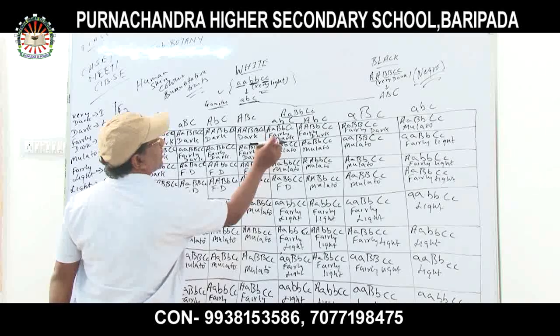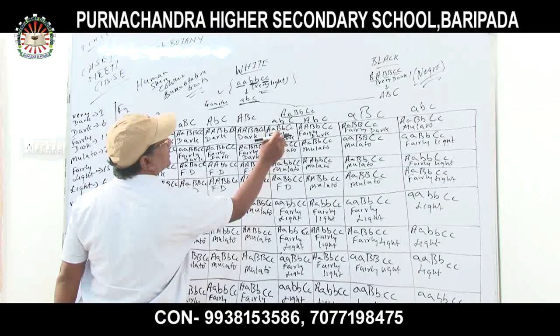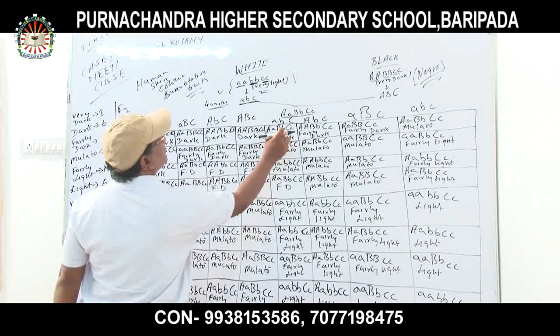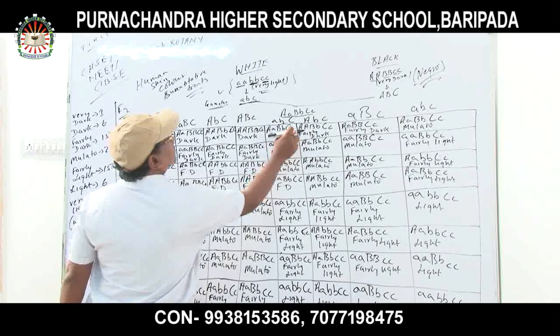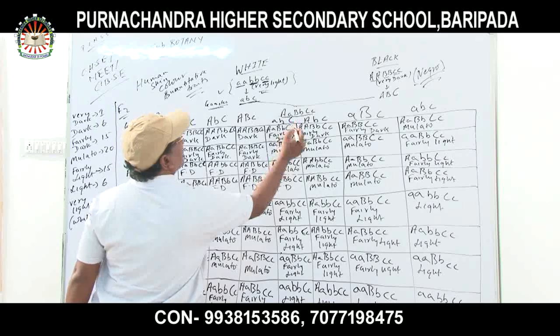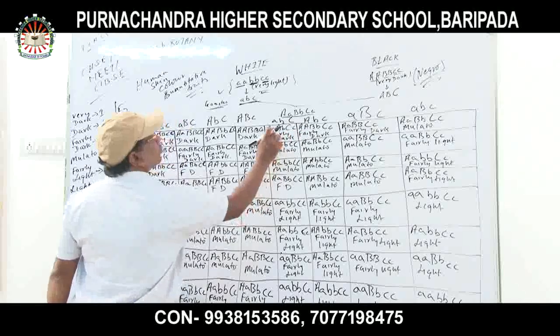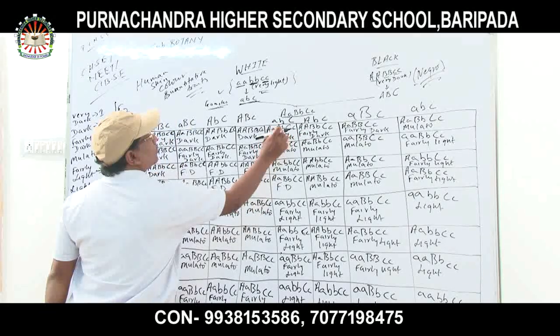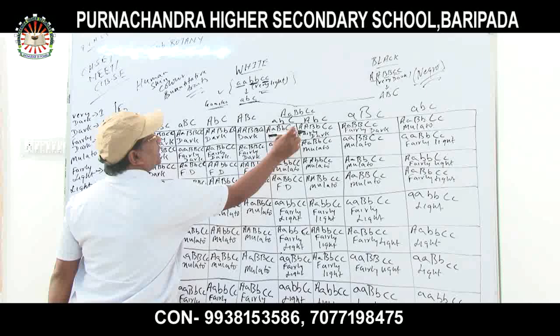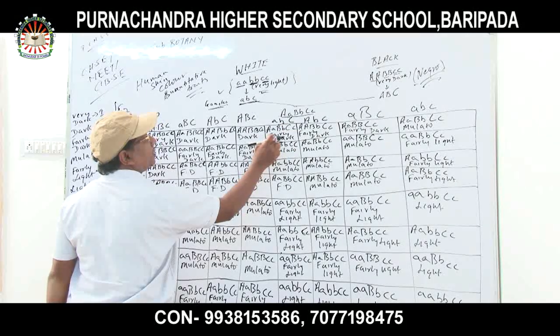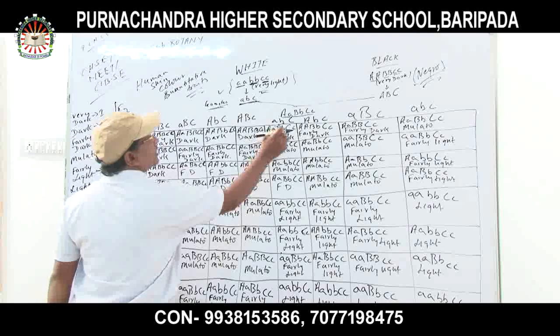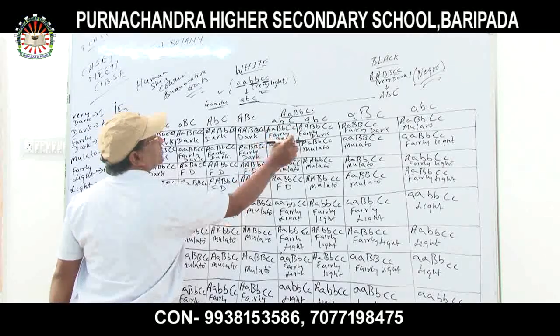Again fairly dark. And why is it fairly dark? Capital A, capital B, small b, and capital C and capital C. Only two genes are recessive, and the rest of them are dominant. So that's why it is fairly dark. Why is it fairly dark? Because two recessive genes are included over here, and the four are dominant. So that's why it is fairly dark.